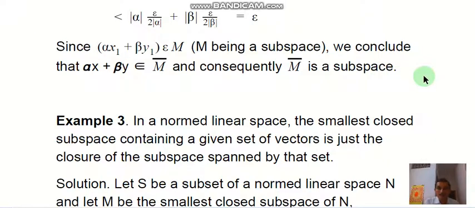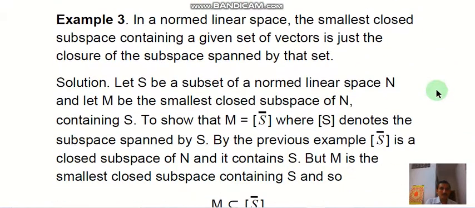So next we see the last example, the third one: in a normed linear space the smallest closed subspace containing a given set of vectors is just the closure of the subspace spanned by that set.